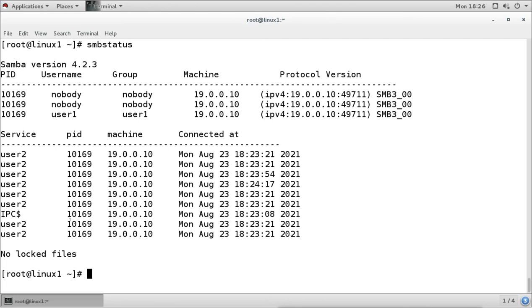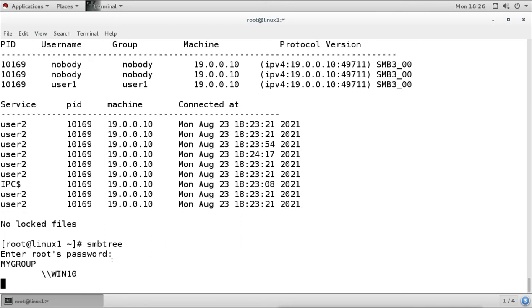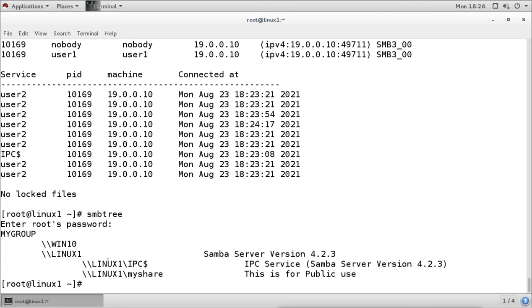And the client tool is smbtree. It asks for the password, and it shows available machines in a workgroup. It is like selecting the Network tab in Windows Explorer. So it shows what machines are available in the network.